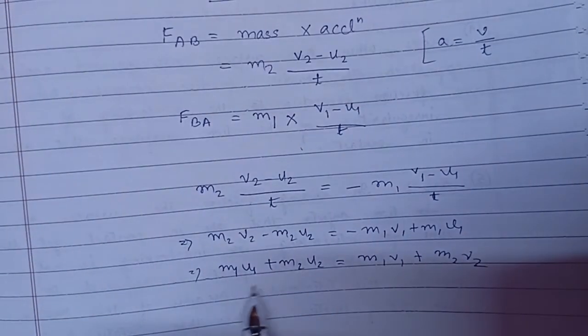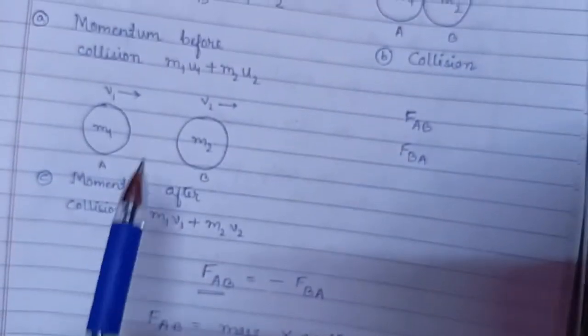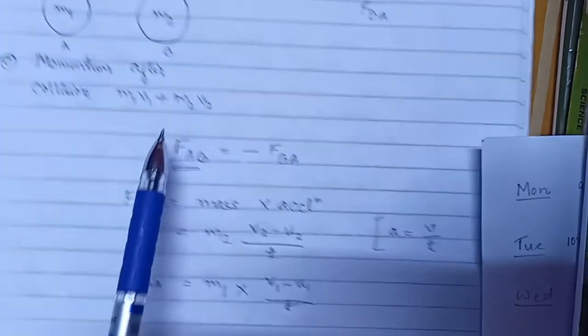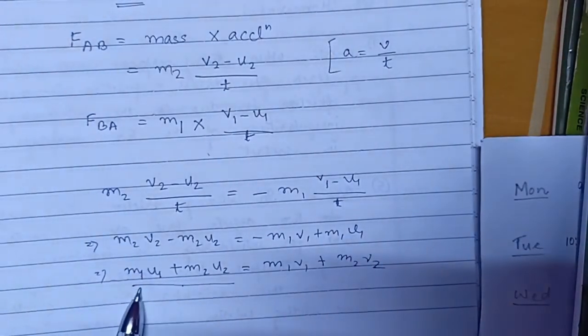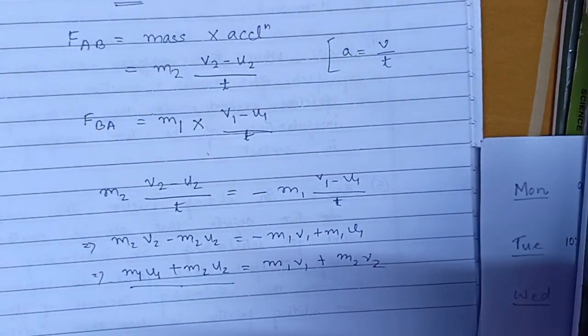Now you see, this is the momentum before collision, and this is the momentum after collision. That means the momentum before collision is equal to the momentum after collision. The momentum doesn't change.